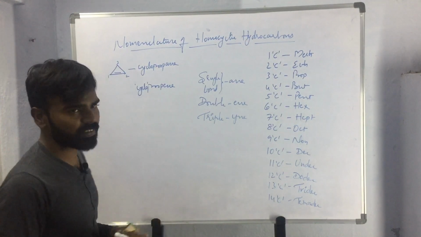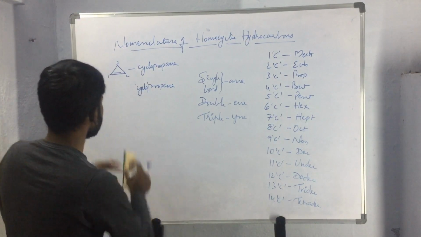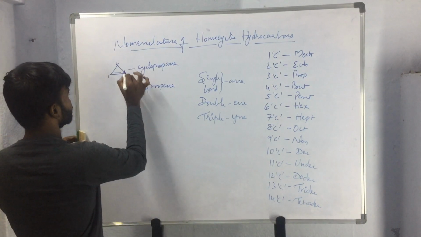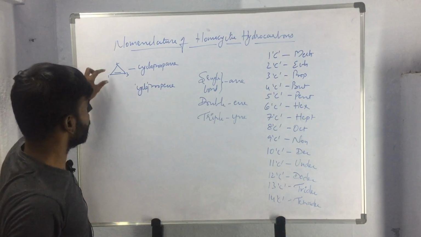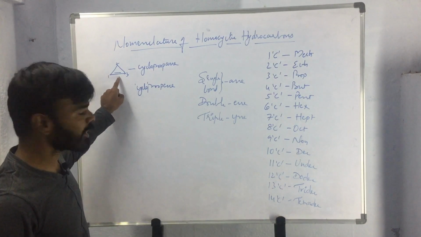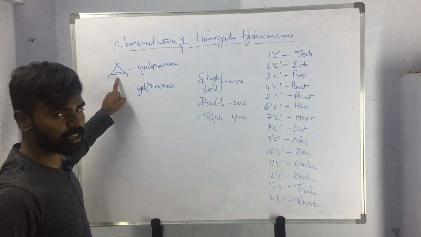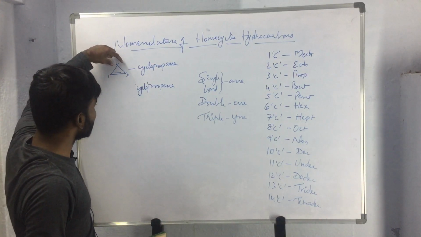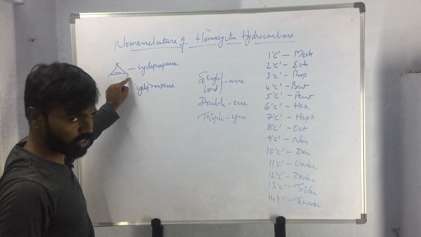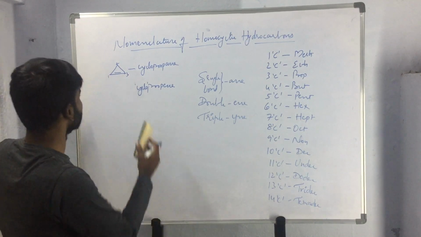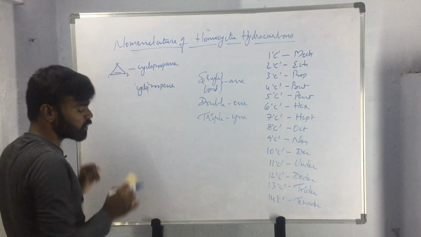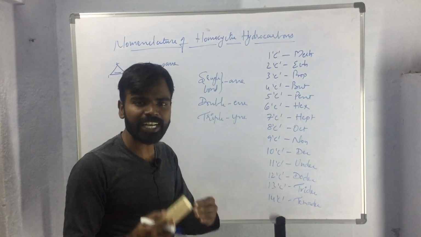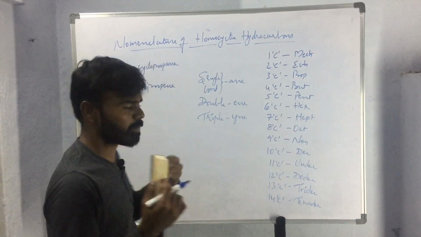If we number in the other direction, then the first carbon atom will have the unsaturation, and the third carbon atom will have the unsaturation. Here the number 2 is less than number 3, and hence according to the rule, the carbon atom having unsaturation should get the least possible number.